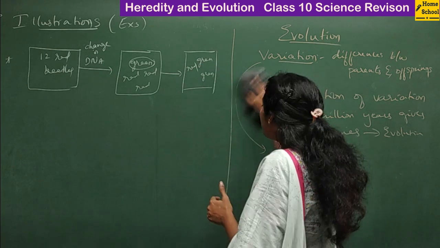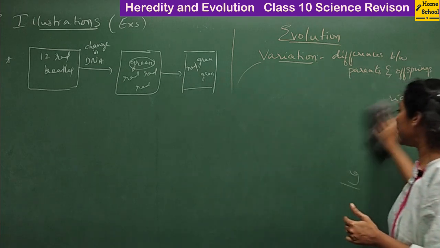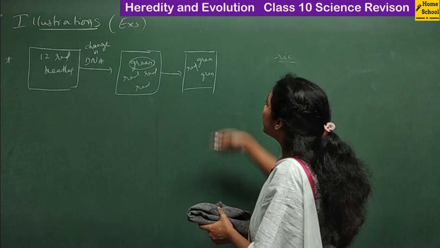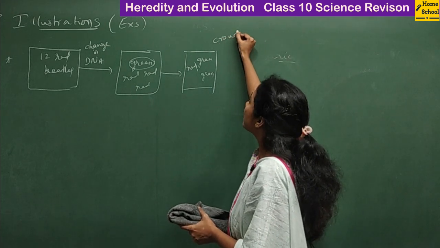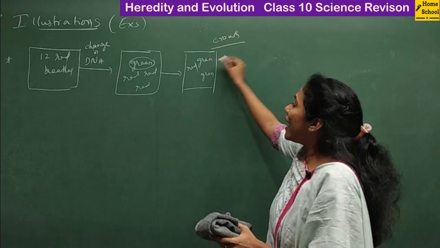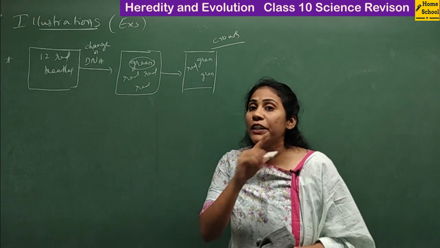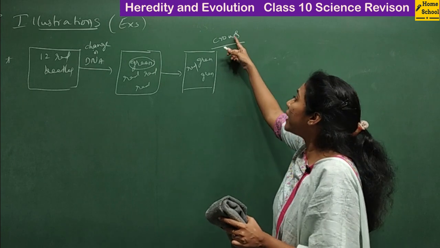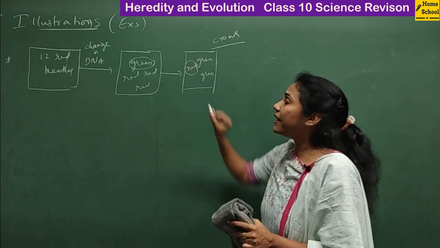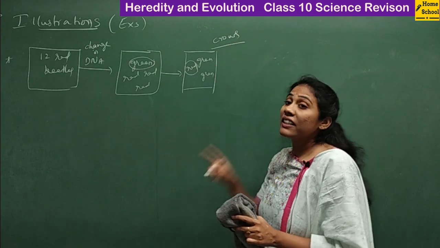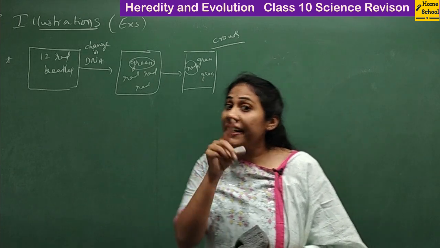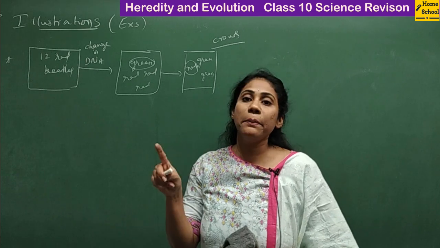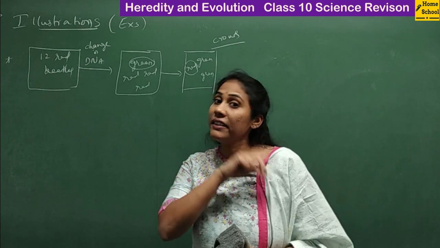Fine. Suddenly in the environment, there come crows. These beetles feed on green leaves, so they always stay on green leaves. The crow can only see the red colored beetles, because green beetles get hidden on the green leaves. The crow cannot see green beetles because they stay on green leaves.